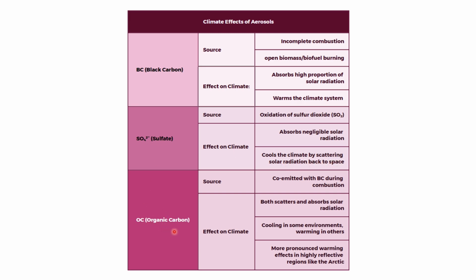And what about organic carbon? The main source of organic carbon is that it is co-emitted with the black carbon during combustion. It both scatters and absorbs solar radiation. The main effect is it both absorbs and scatters solar radiation. It has some cooling effect as well as warming in other cases. The more pronounced warming effect is in highly reflective regions like the Arctic.